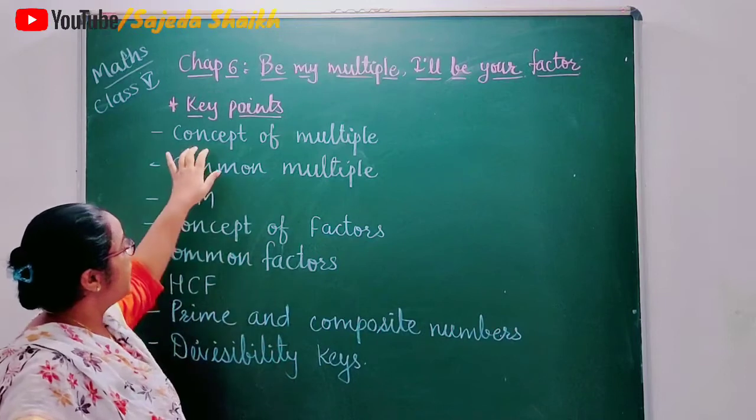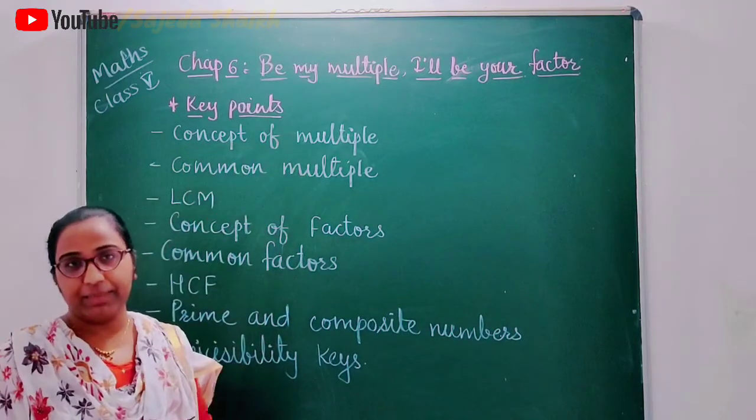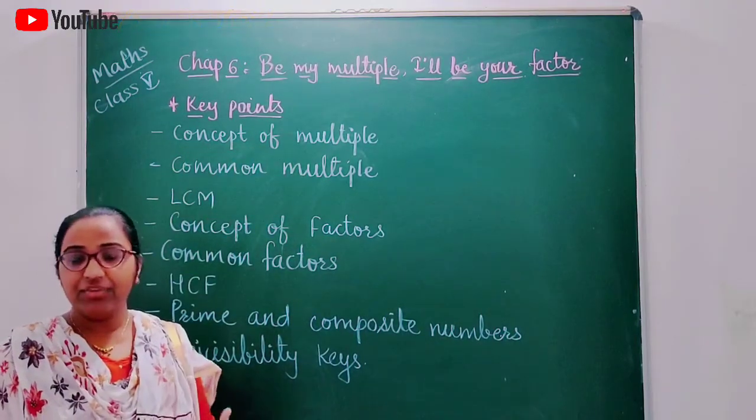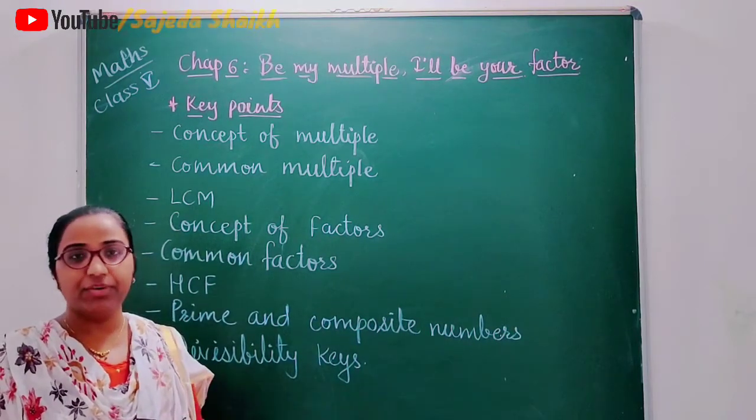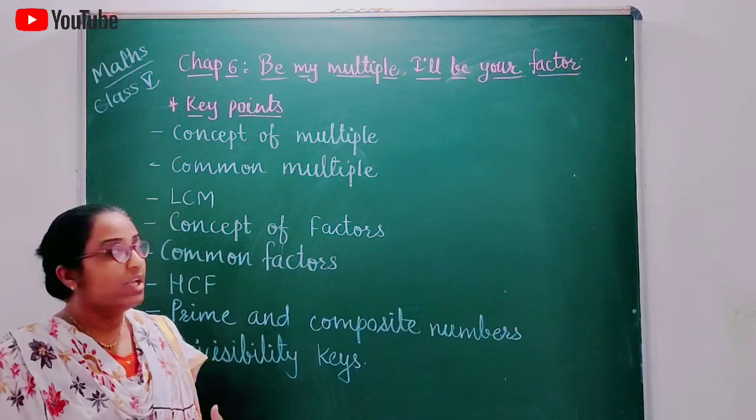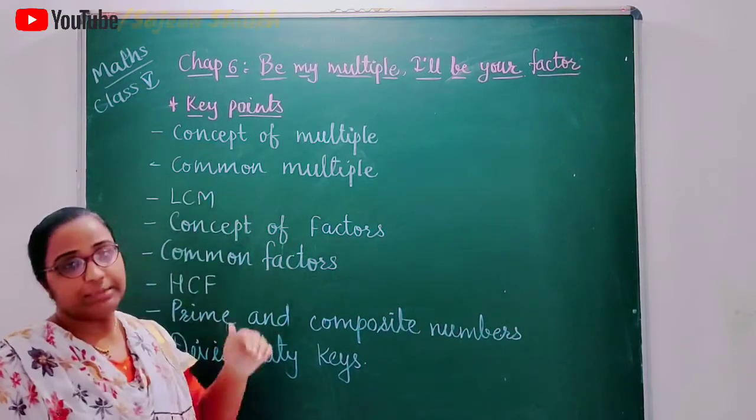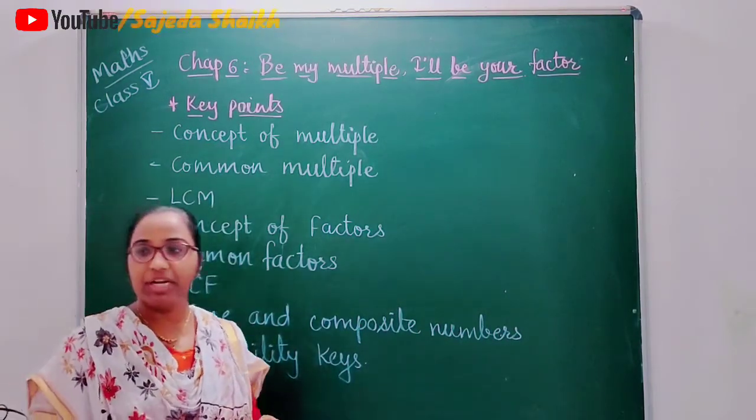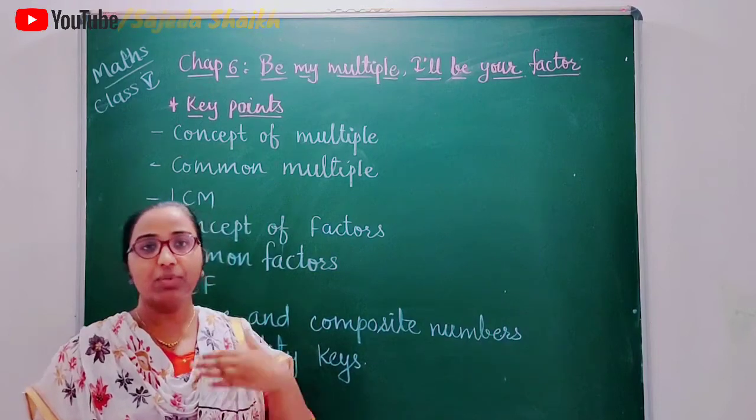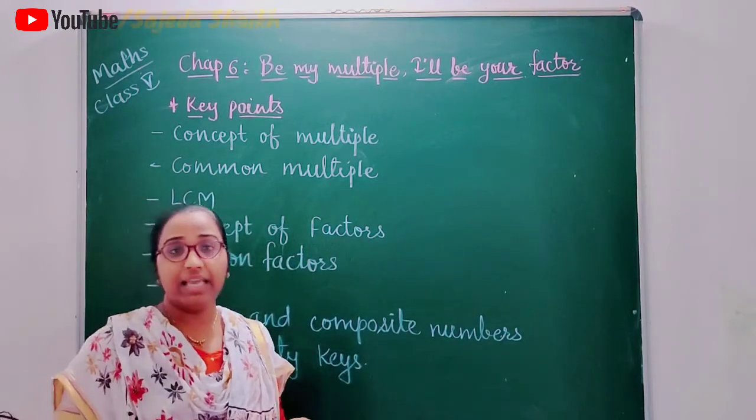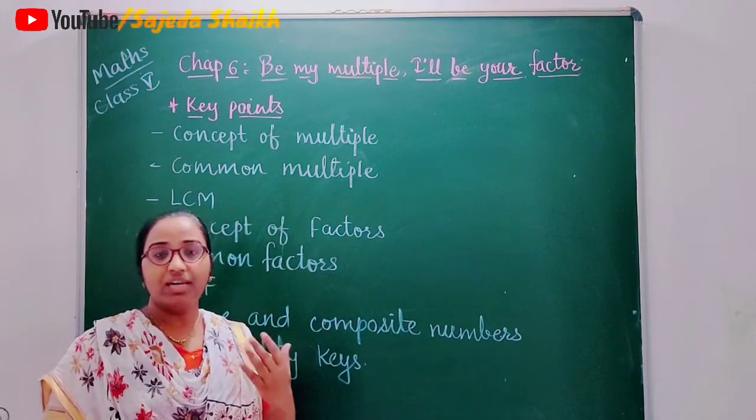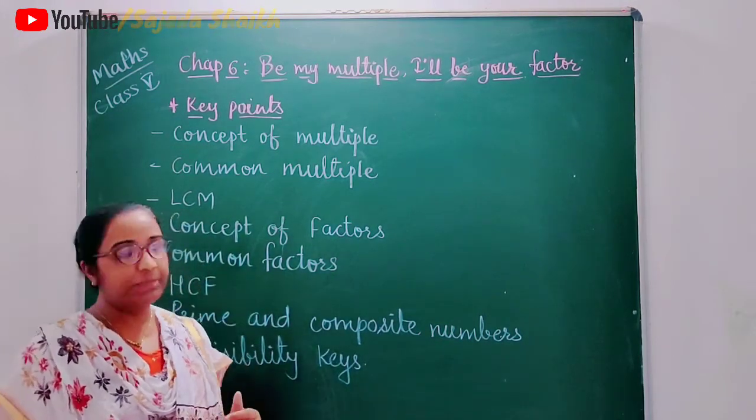The first thing is the concept of multiple. In the very beginning we will start with the concept of multiple, in which I will try to explain what multiples are, then common multiples: how to find common multiples of given 2 or 3 or more numbers. The next is LCM, lowest or least common multiple.